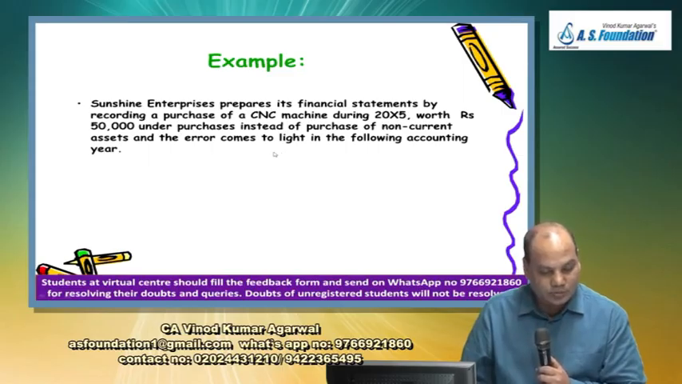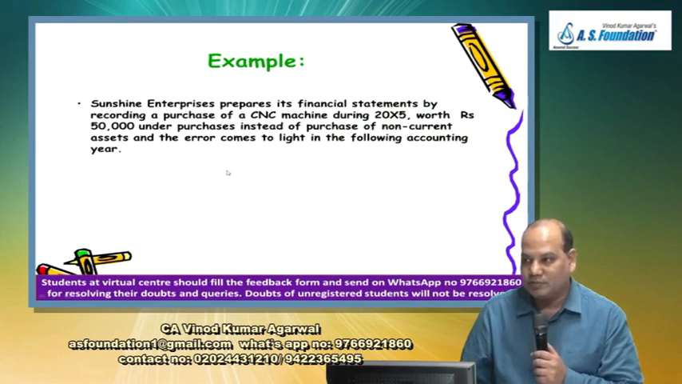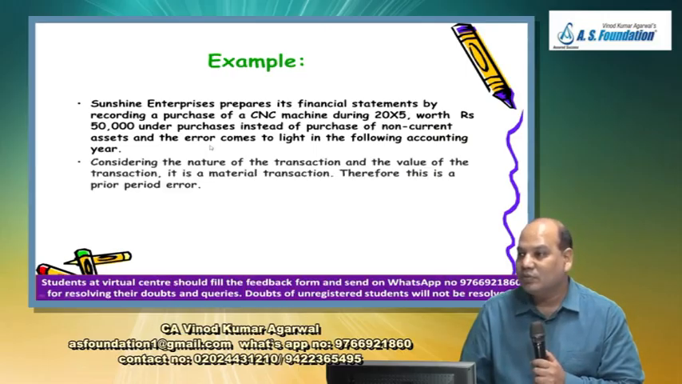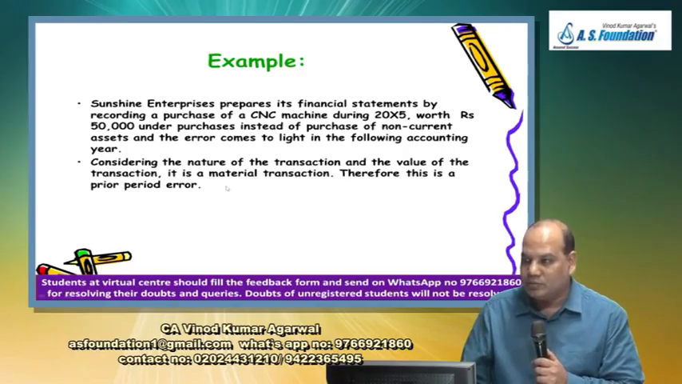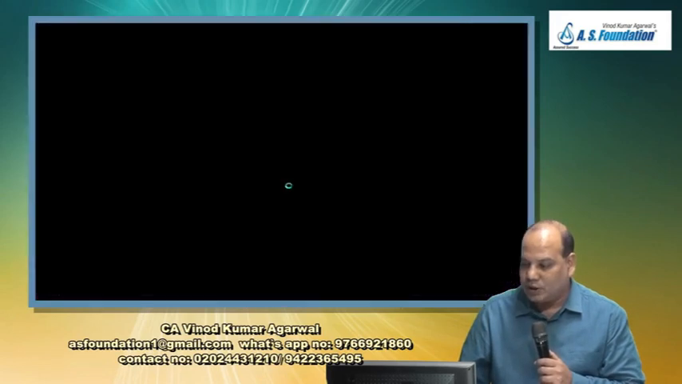So the question is, discuss whether the change would warrant a prior period adjustment, whether this is a prior period error, whether IAS 8 is applicable, yes or no. Is there any error in this? The answer is yes. It's a capital expenditure, should have been capitalized and depreciation should have been charged. Instead of that, they have treated the entire amount as revenue expenditure. Considering the nature of the transaction and the value of the transaction, it is a material transaction. Therefore, this is a prior period error.